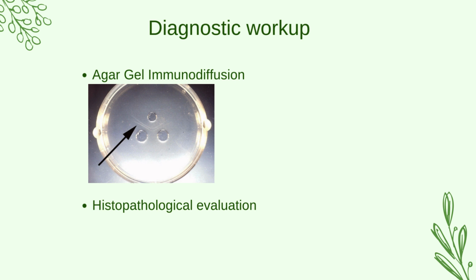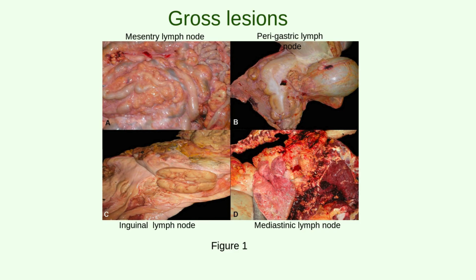Agar gel immunodiffusion helps to detect the presence of antibodies produced against bovine leukemia virus. Histopathological evaluation is necessary to identify malignancy of the tumor. The cow was euthanized and necropsy was performed.